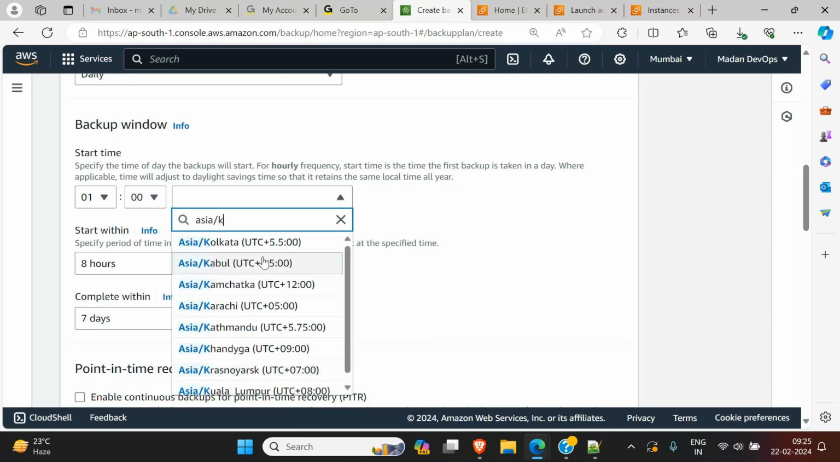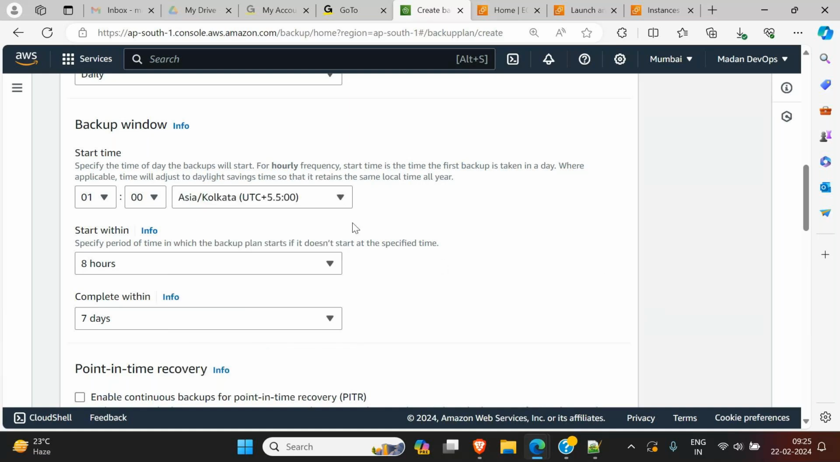So let's select our Asia Kolkata time. That time you will select. Right, Kolkata. So 1 means it's 1 a.m. Suppose I want to start at 6 p.m. That means 12 plus 6 is 18, right? You have to select 18. 18 is nothing but 6 p.m. So 6 p.m. Indian time I want to start our backup.